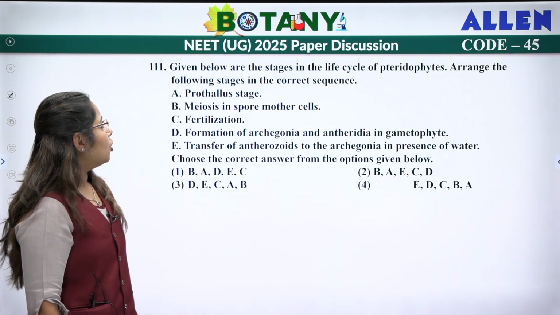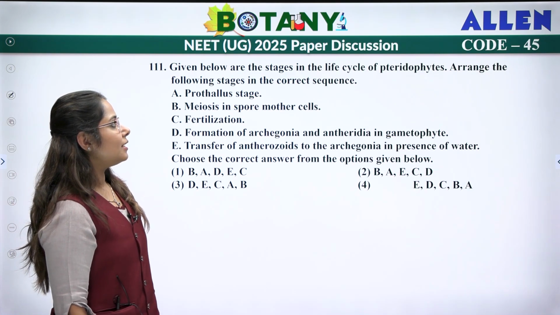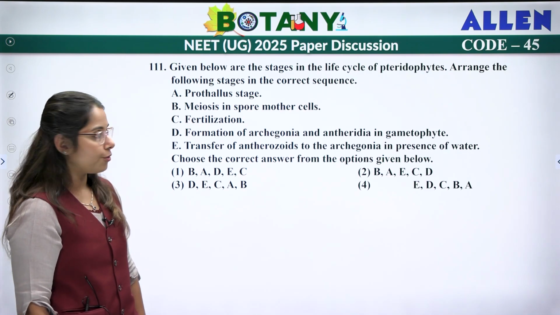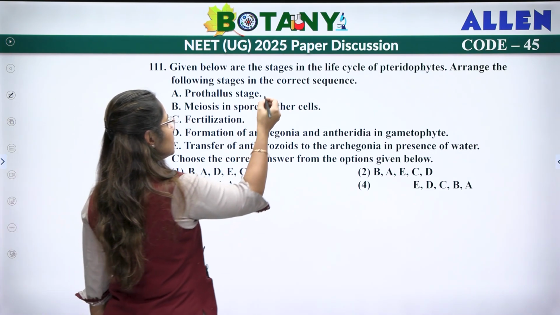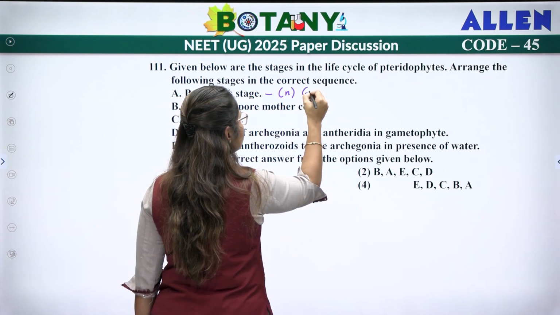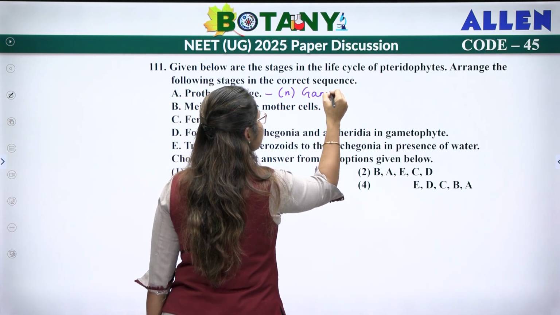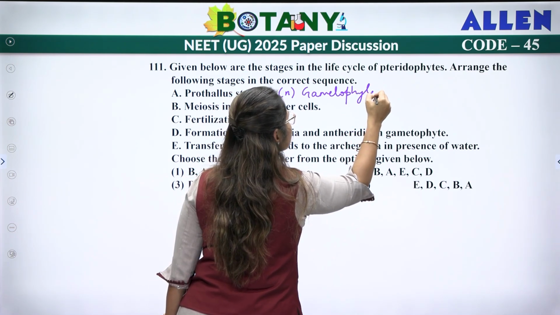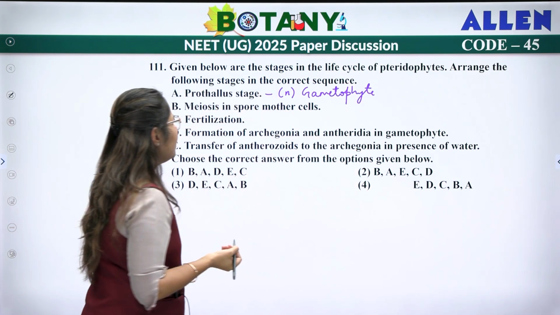Next. Now, given below are the stages in the life cycle of pteridophytes. Arrange the following stages in a correct order. Now, prothallus. Prothallus is a haploid structure which represents your gametophyte.